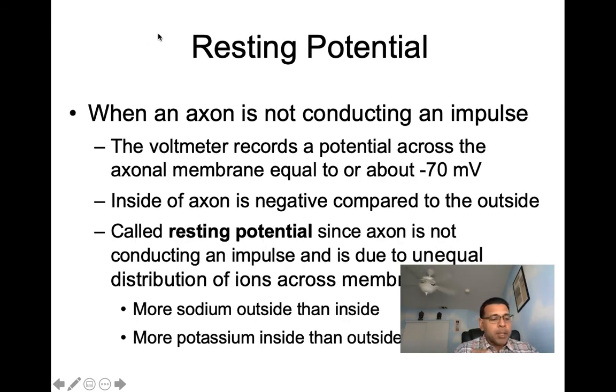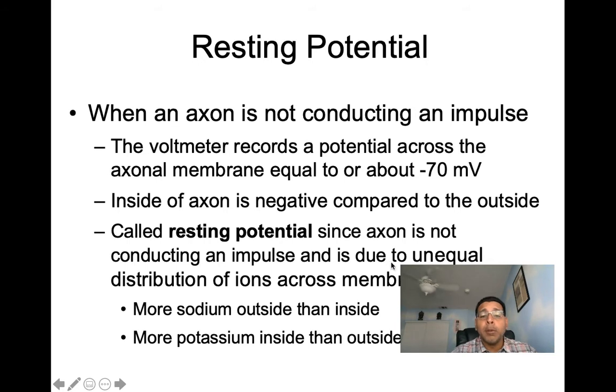Now, before we jump into the action potential and see how the nerve impulse is going to be transmitted, first let's talk about the axon in a resting state, and we'll look at its resting potential. Now, when the axon is resting, it has a potential basically. When an axon is not conducting an impulse, the voltmeter recorded a potential across the axonal membrane that was equal to about minus 70 millivolts. When we look at the inside of an axon, we'll see the inside is negative compared to the outside. So that's why we have the minus 70 millivolts. It's called the resting potential because the axon is not conducting an impulse.